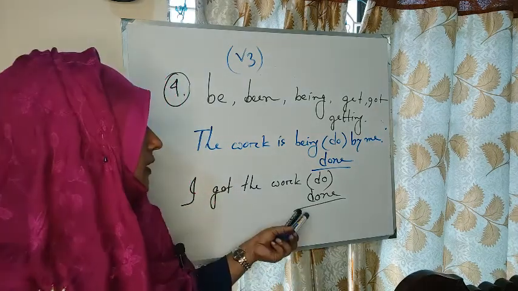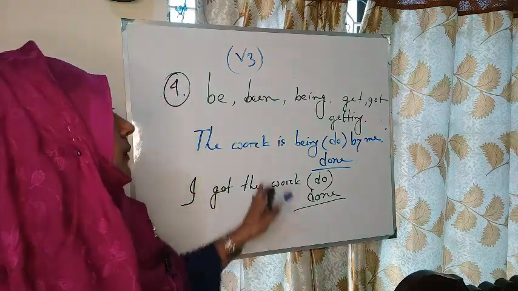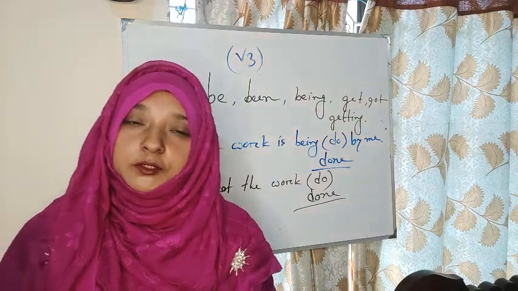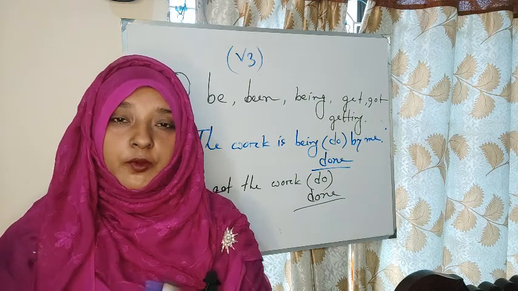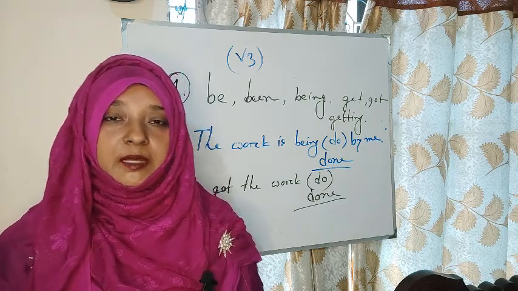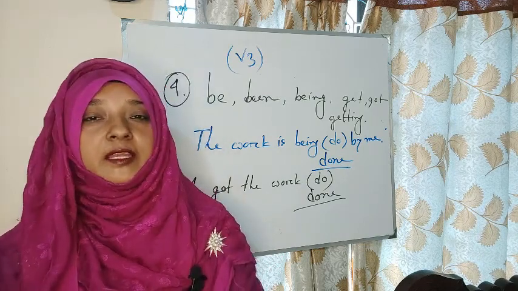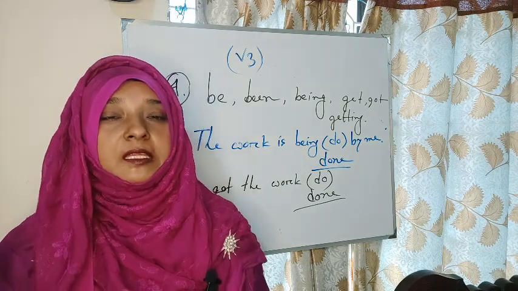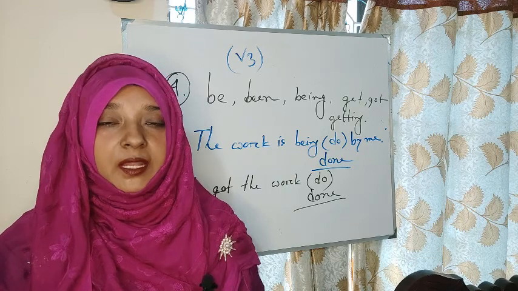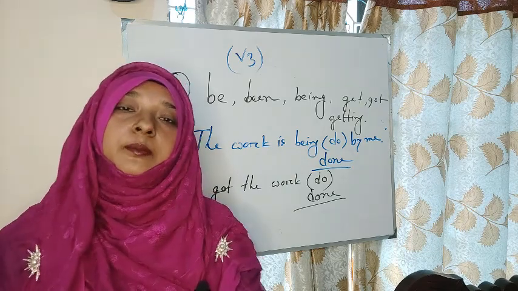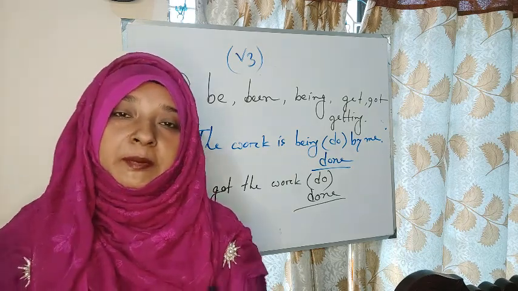We will write the past participle form of the verb. Then what was our first rule? Before a verb, if we get have, has, had or having, then we will write the past participle form. Our second rule was if we get modal plus be, then we will use the past participle form.